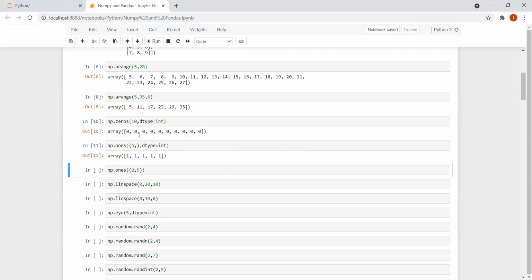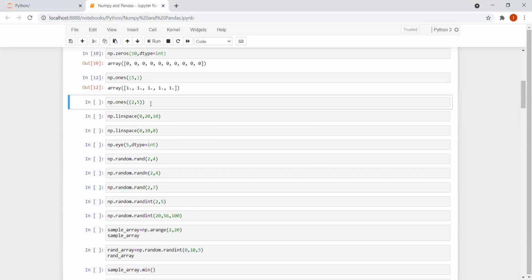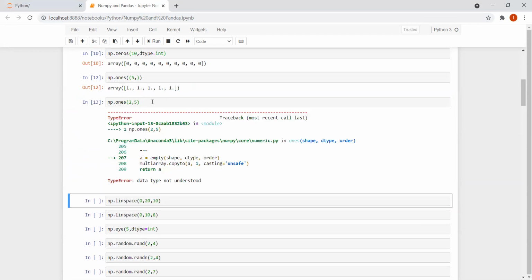Here, when we write zeros, in case I do not specify dtype equal to int, I'll be getting the output in terms of float, right? Now np.ones(2, 5). When I do this, I'm getting the error that data type not understood. Basically what I am expecting is 2 rows and 5 columns of ones, but what I'm getting here is data type not understood.